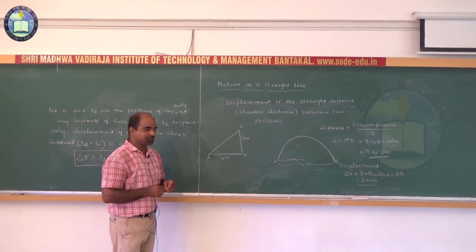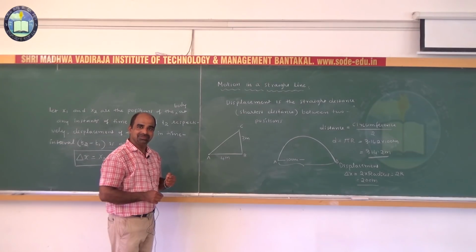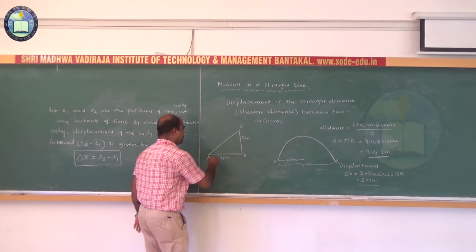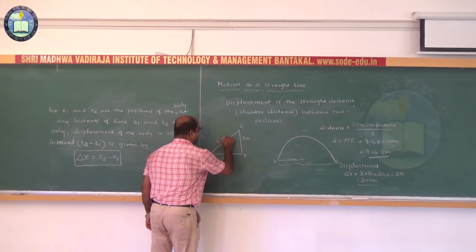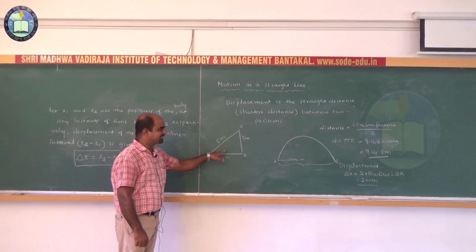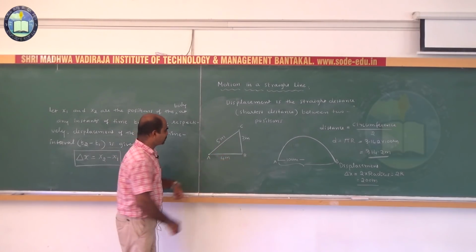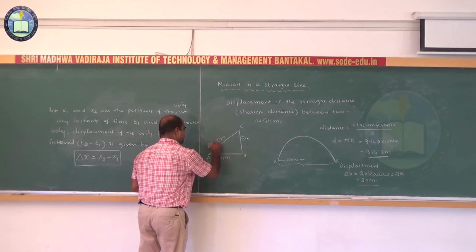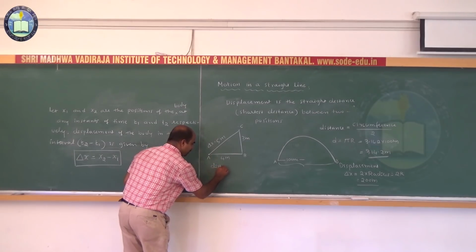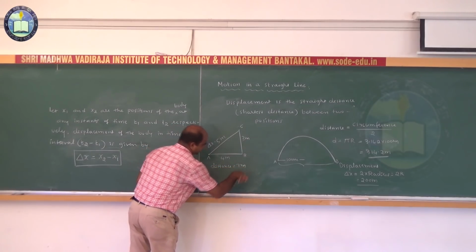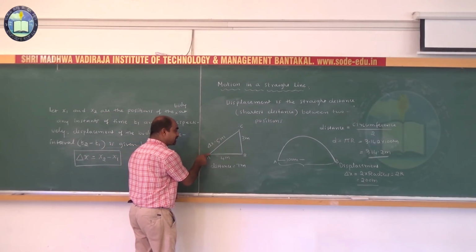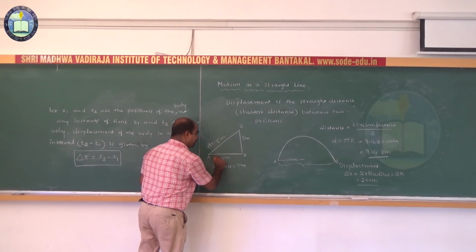The position of the body changes from A to C, and we know by the Pythagoras theorem, you already studied about it in your lower classes, in high school classes, what is the AC? Displacement is given as 5 meters. Therefore, once again, displacement is less than distance. Displacement of the body, delta x. What about distance? The distance traveled by the body is 7 meters, because the body did not travel along AC.